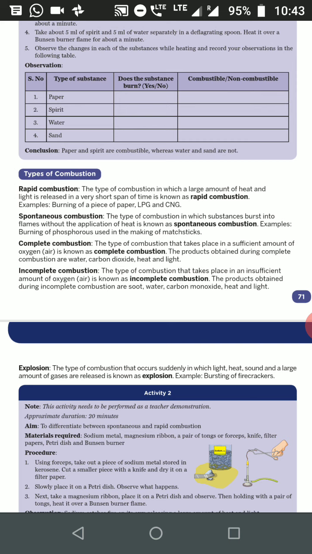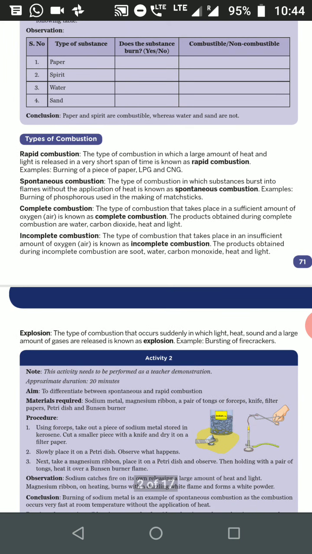Then incomplete combustion. This is a type of combustion that takes place in an insufficient amount of oxygen, meaning the oxygen which we supply is not sufficient. That is incomplete combustion. For example, when you burn camphor, that is incomplete combustion. So you get soot, water, carbon monoxide, heat and light along with it.